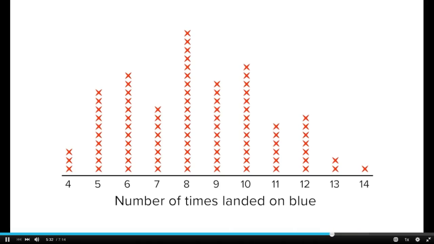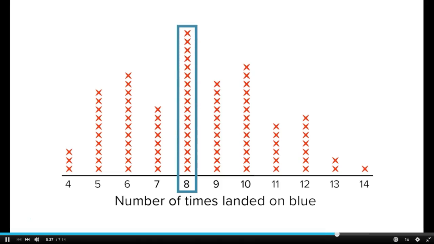Let's look at how we could solve this problem. In this situation, the expected number of times the spinner will land on blue appears to be 8 times, because that is the amount that shows up most frequently. The expected possible values will be evenly spaced around 8. Looking at the frequency table, we can see it is very likely to occur as many as 12 times. So to keep the possible values evenly spaced, it could also occur as few as 4 times. So the expected number of times the spinner will land on blue could be anywhere between 4 and 12 times out of the 30 spins.